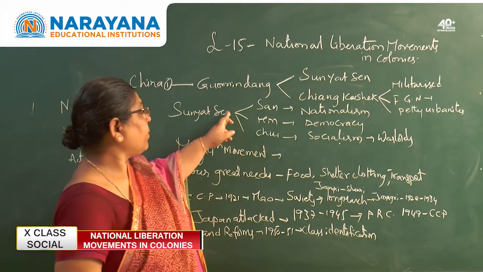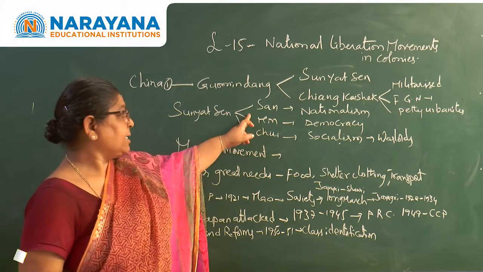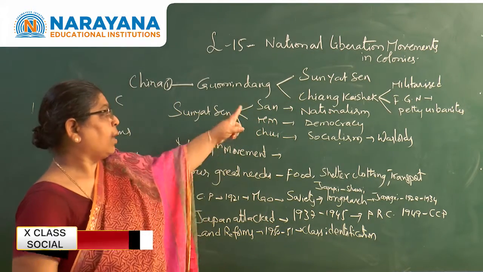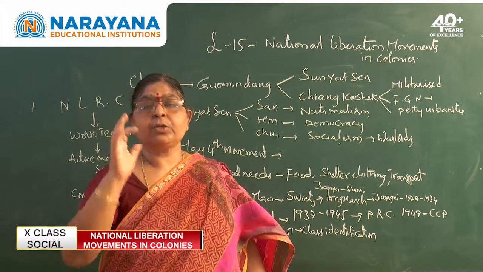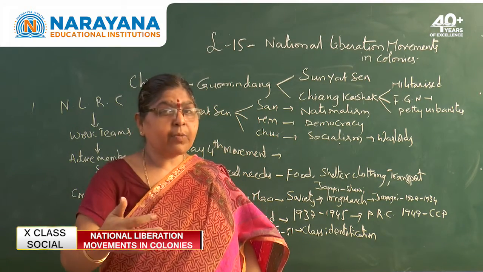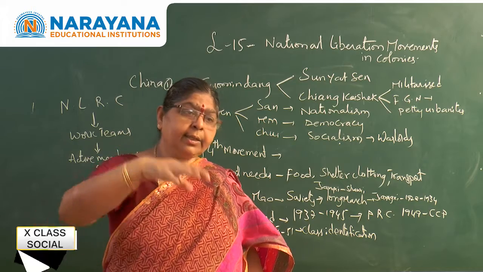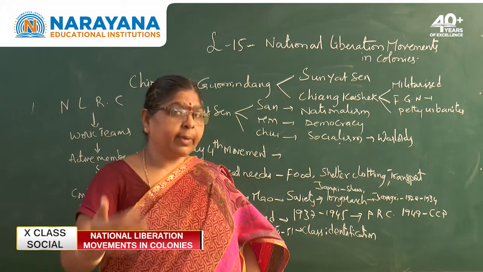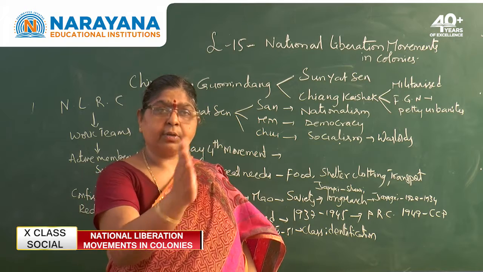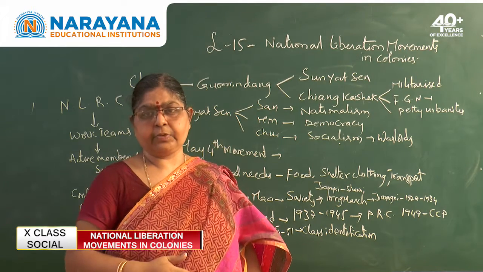He adopted mainly 3 principles, that is San Min Chu I. What is the first principle? Nationalism, democracy, socialism. Nationalism means what? The rule by the people of that particular country. So for that, first they should overthrow the Manchu dynasty which was ruling.